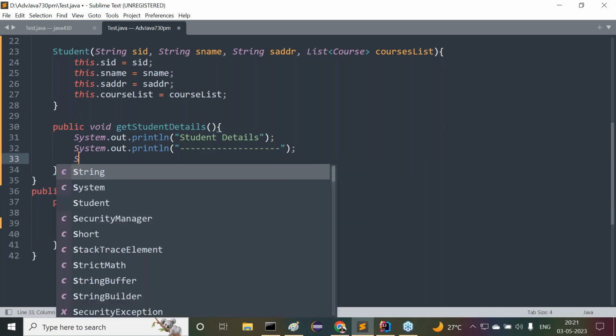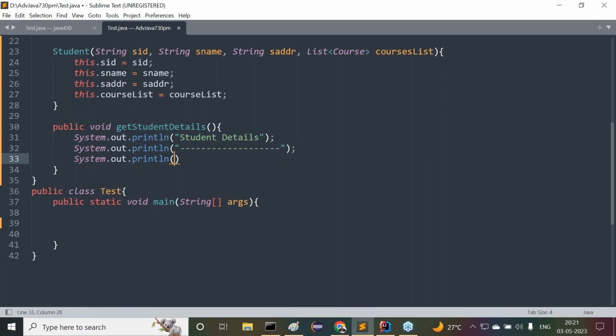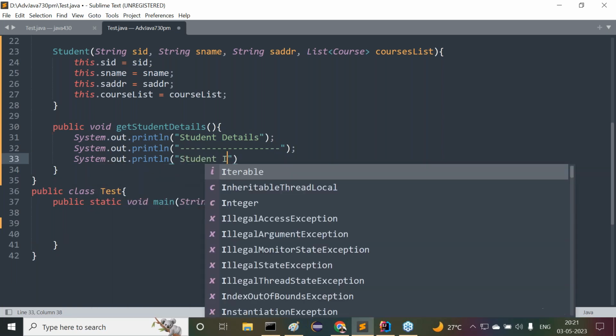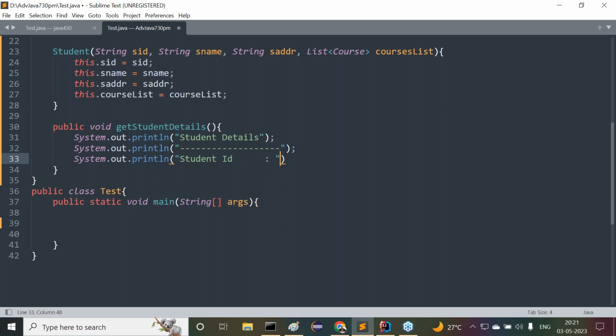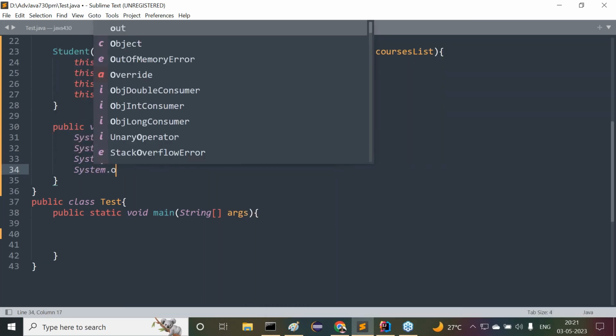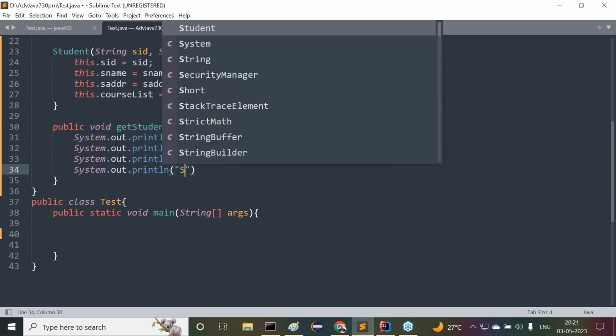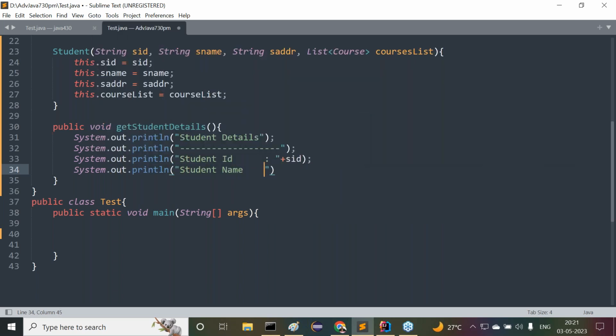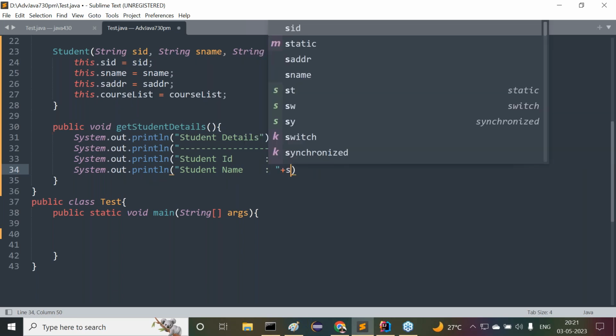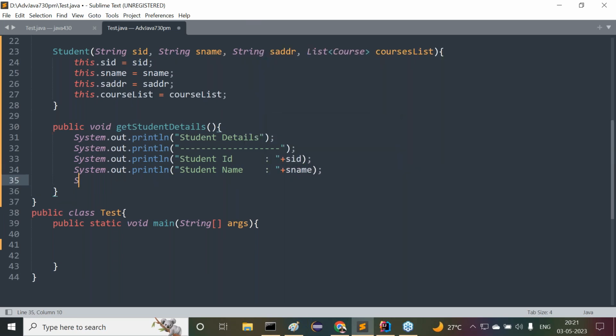Then after that, System.out.println of student ID plus SID, which already exists here. Next is System.out.println of student name plus sName here. Next is System.out.println of student address plus the one we provided there.